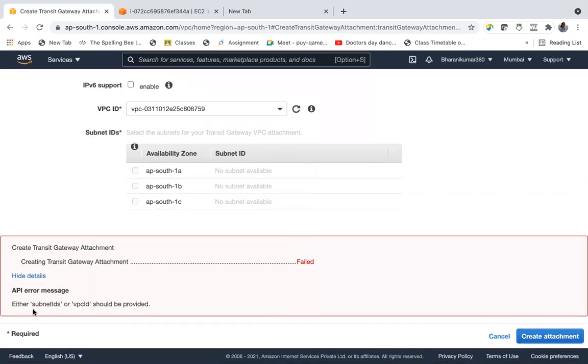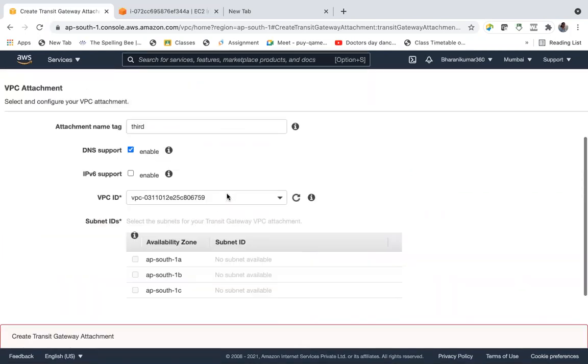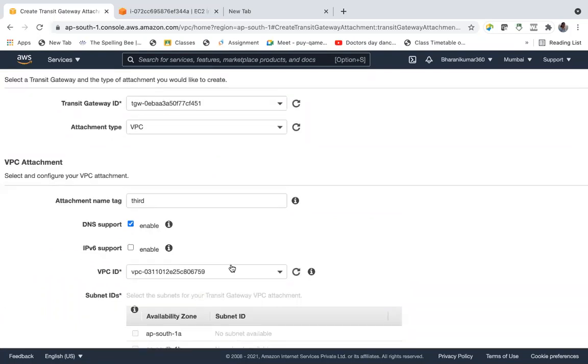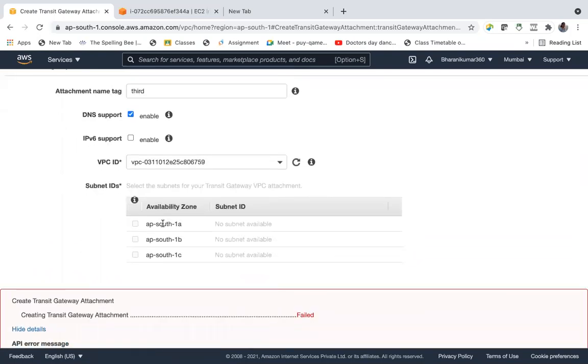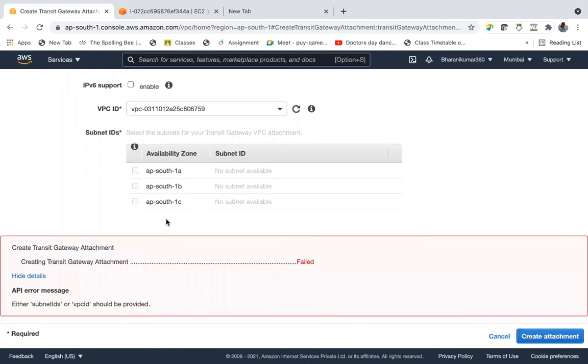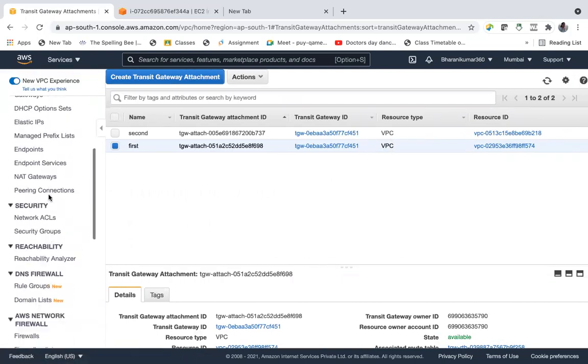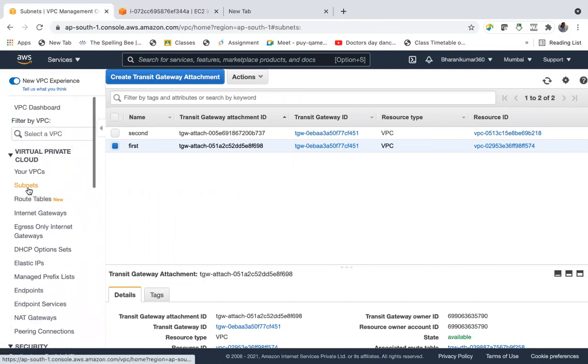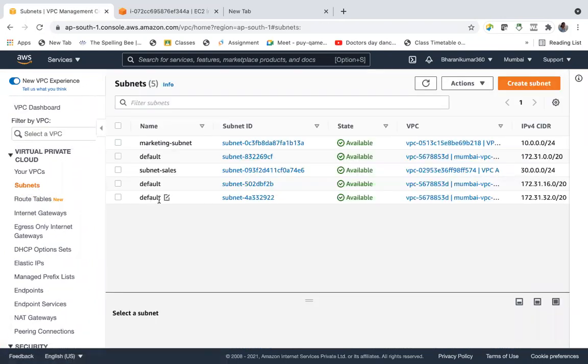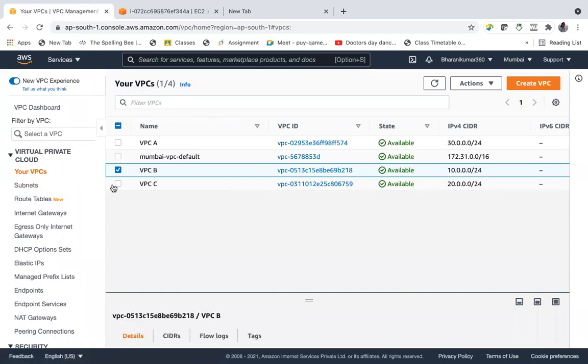Failed. So VPC ID we have provided, but we don't have a subnet, right? The VPC we just now created, we don't have the subnet. So let's go and create one subnet. We have two subnets, subnet A and subnet B. This is in VPC A and this is in VPC B. But for VPC C, we have not created any subnet.